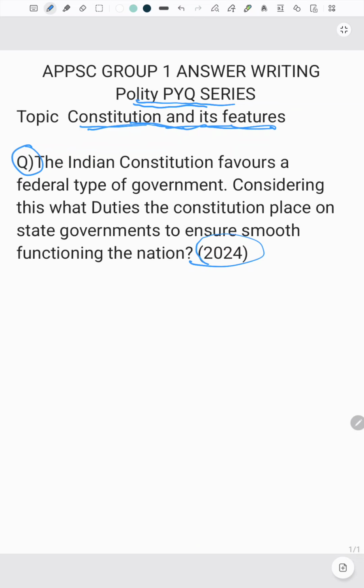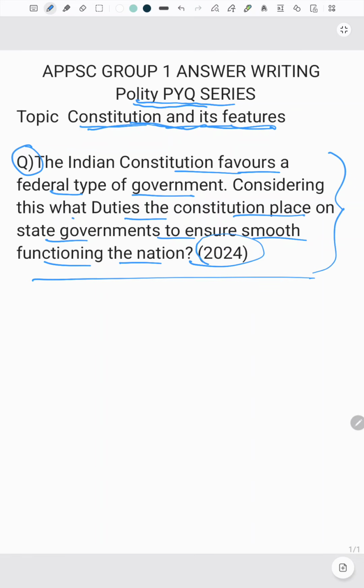The question is, the Indian Constitution favors a federal type of government. Considering this, what duties the Constitution places on state governments to ensure smooth functioning of the nation? So, by seeing the question itself, few people may get frightened because of the bulkiness. If you see, the question is so large. But trust me guys, if a question is so large, it is very easy to understand the demand of the question because it is large enough in order to understand in a clear way.